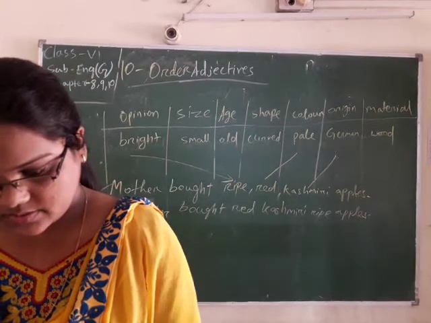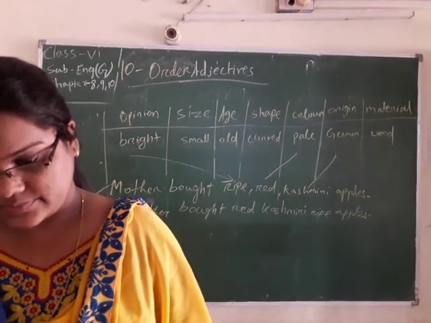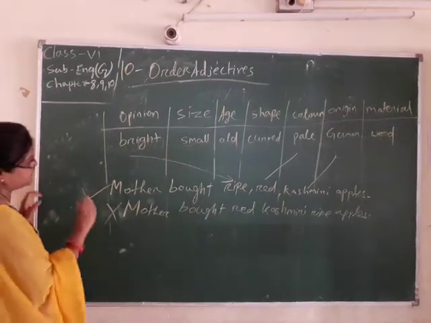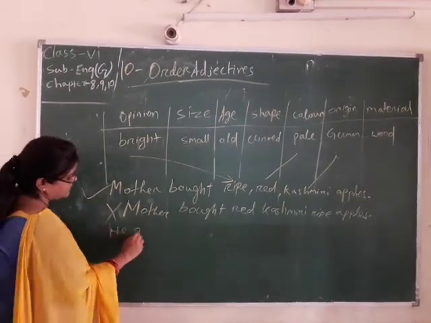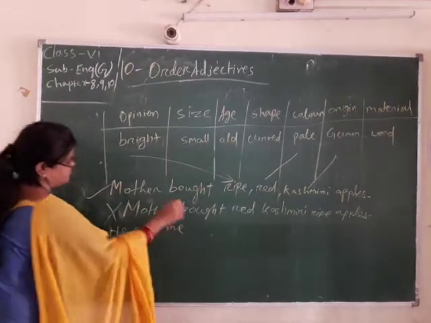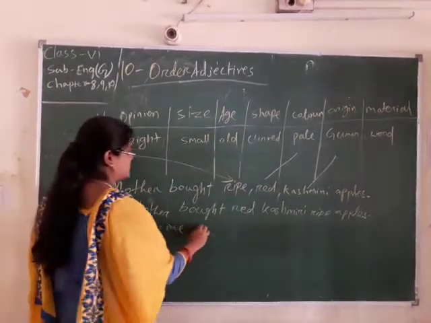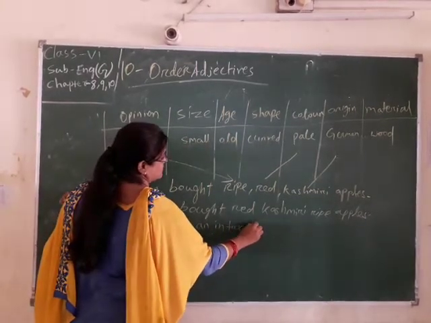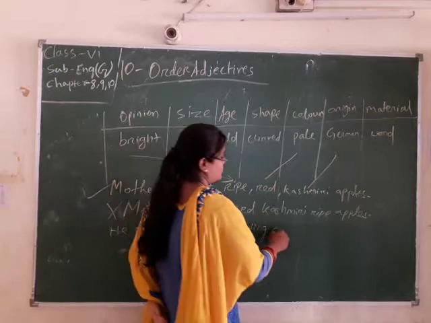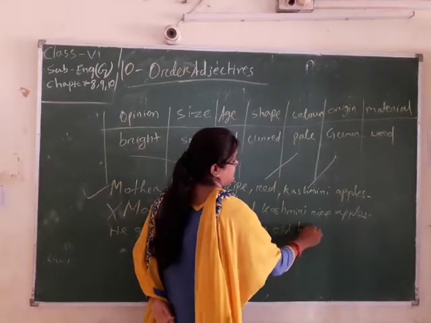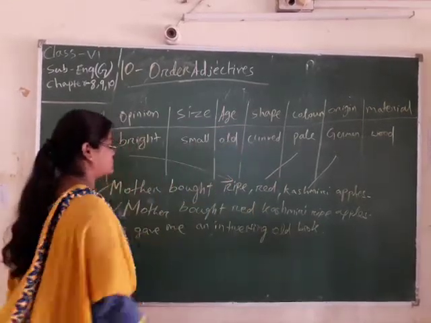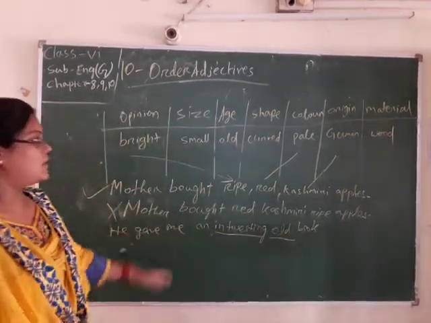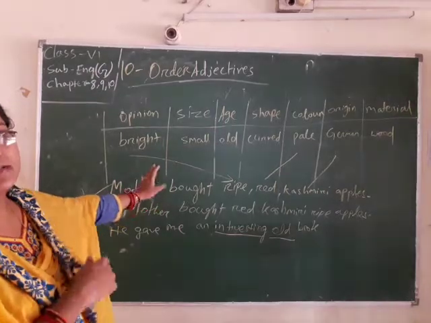Then we come to another sentence. He gave me an interesting old book. There are two adjectives, interesting and old. So in our order table, what is the first?